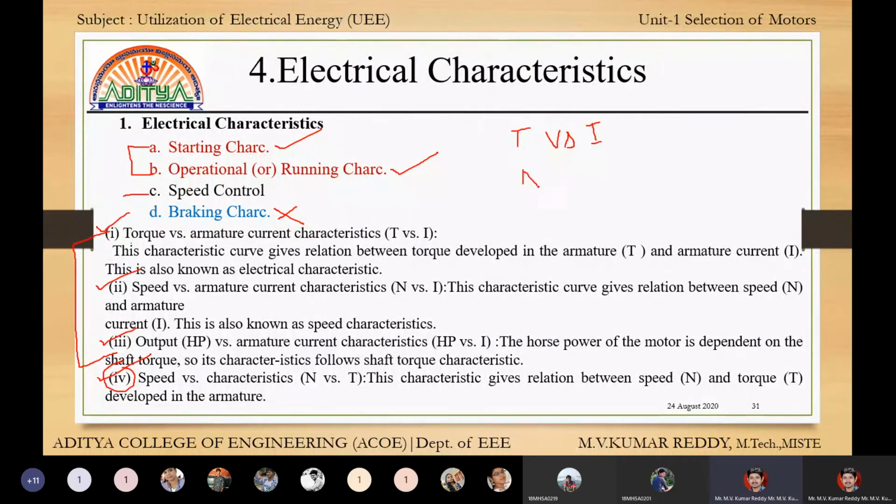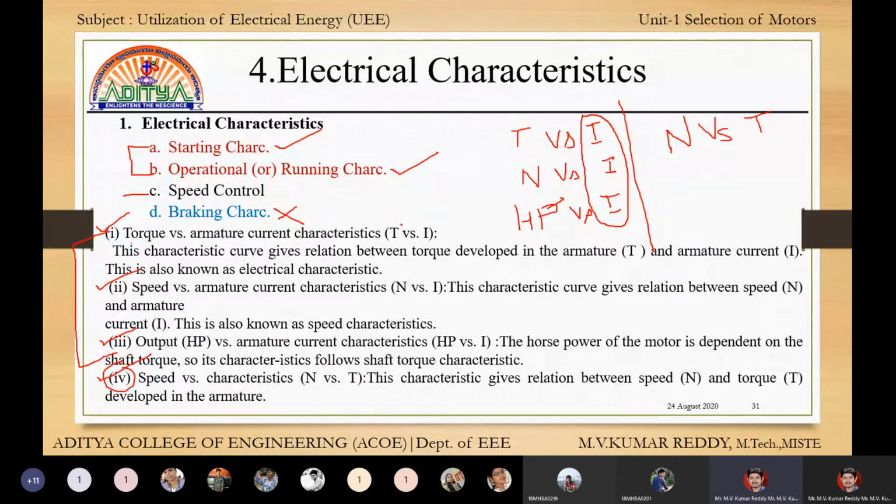Second one is speed versus current, and third one is output power versus current, and next one is speed versus torque. See here, the common point is current.